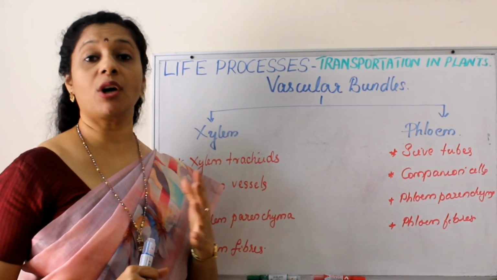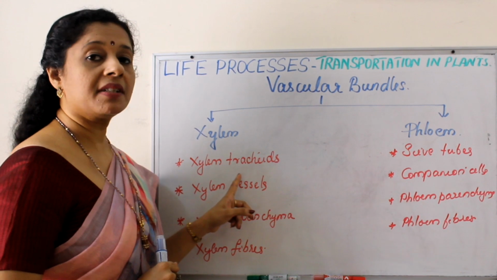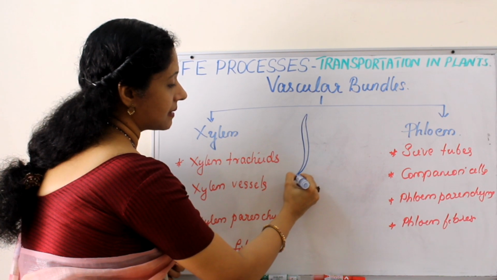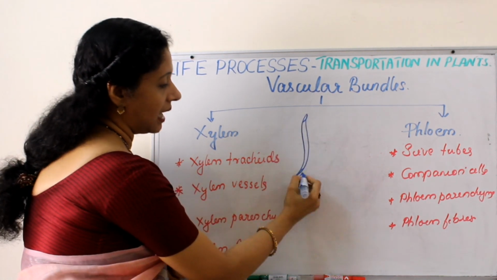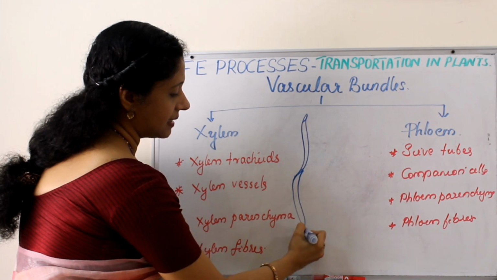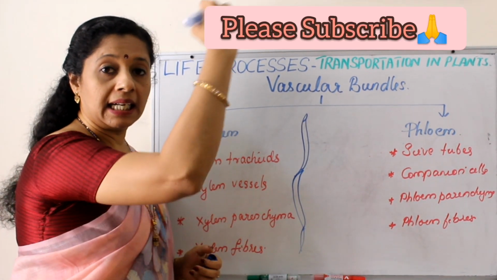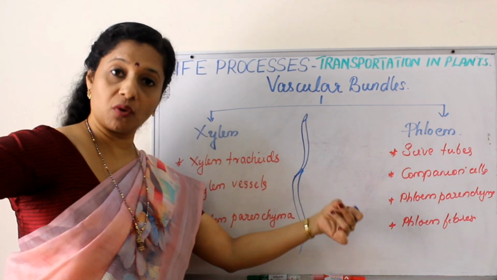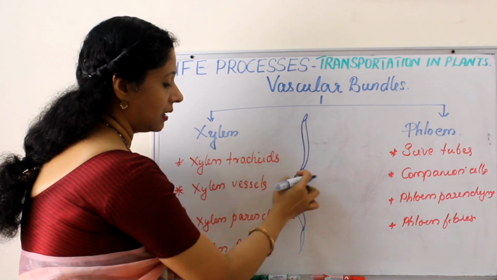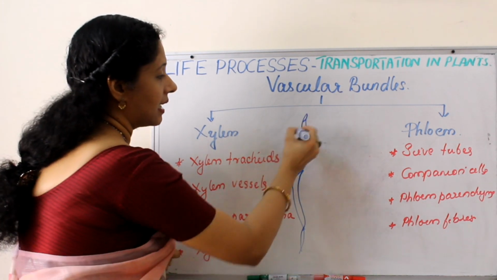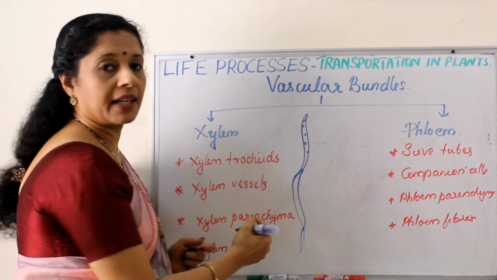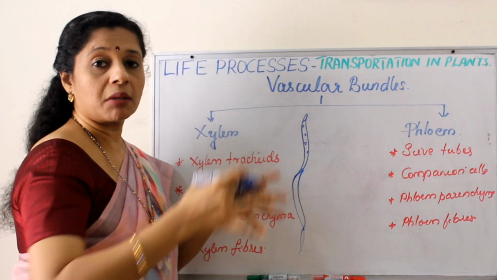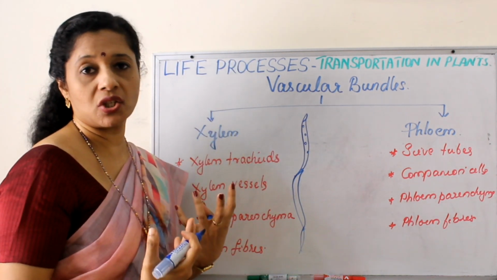In 9th standard you learned the components of xylem and phloem. Xylem, first xylem tracheids. Tracheids means what? They are long tubes but with tapering ends. So here it's opening so that another one will be connected like this. So from the root till the leaf, these tubes are connected, just like how we keep one straw after the other, connecting to form a long tube. The same way, but the tracheids have tapering ends. And they have some holes also for sideways conduction. Because it's not that water is taken from the root till the leaf only; all the parts need water, so sideways conduction is also important.